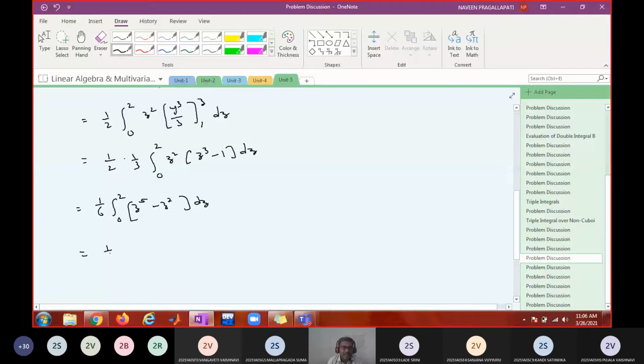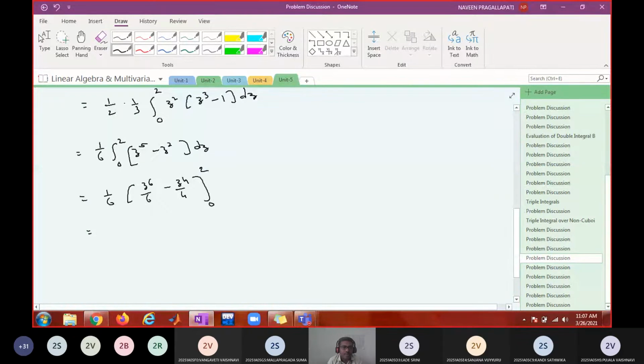This integration is 1 by 6 times (z power 6 by 6 minus z power 4 by 4) with the limits from 0 to 2. Now substitute the limits and simplify, and tell me the simplified value.